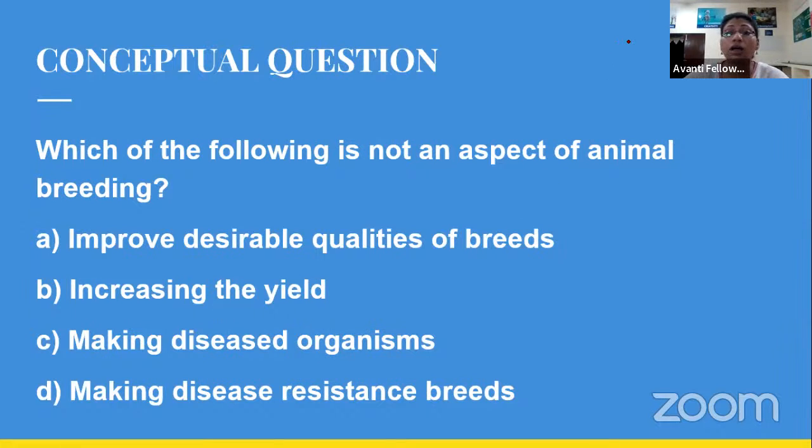Okay, if this is clear to you, please give the answer to this question. Which of the following is not an aspect of animal breeding? Out of these four points, which does not belong to animal breeding? Option A says improve desirable qualities of breed. Option B says increasing the yield. Option C says making diseased organism. And option D says making disease resistant breed.